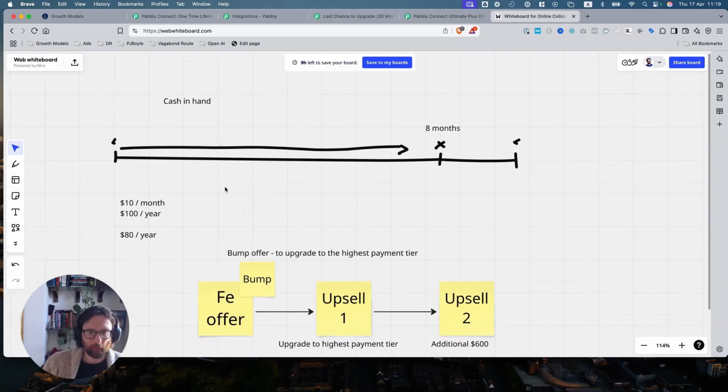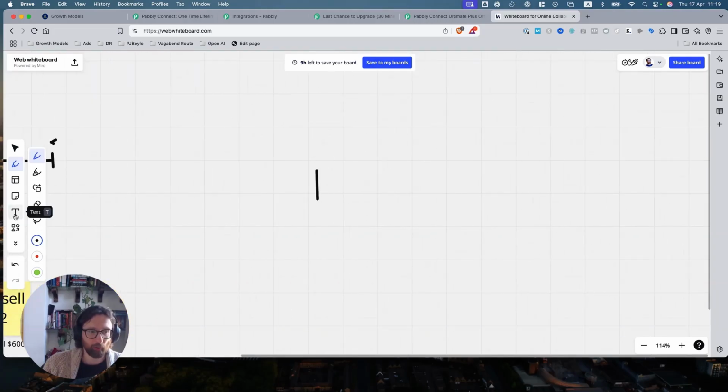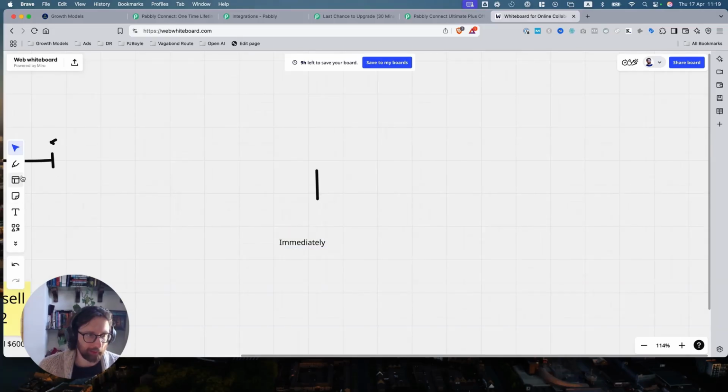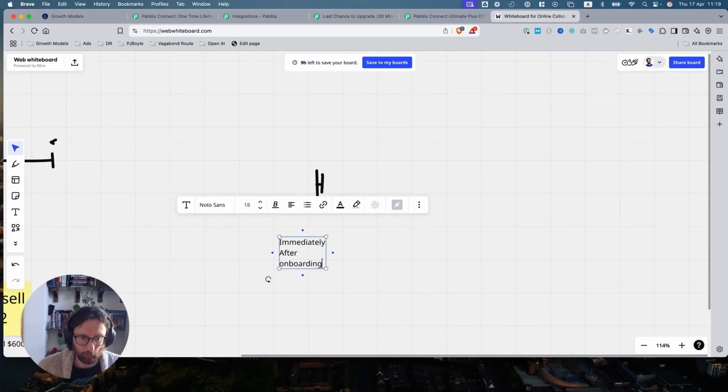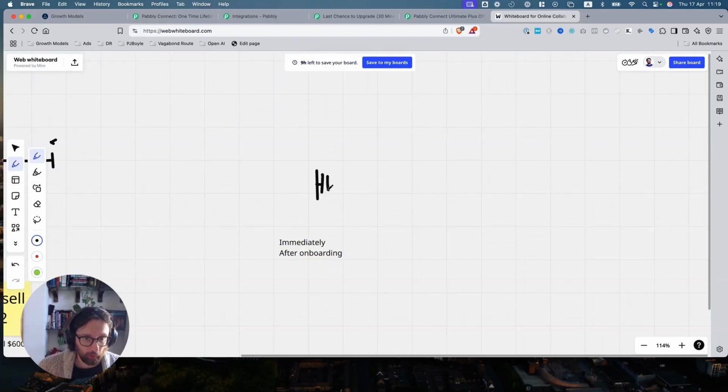If you're talking about the first one, about how they can upgrade to yearly payments, there's a couple of things that are quite important here. Let's say this is where the initial payment's made. There's a couple of times that I would then try and get the upgrade to a yearly immediately after this. So basically they come through, they buy this, and it's like, hey, why don't you just pay for the yearly instead? You'll save money. After the onboarding, once they've seen the power of the tool, that's there. It's still very similar.